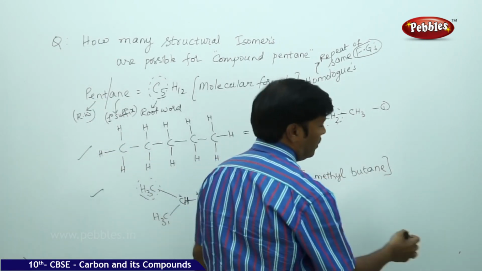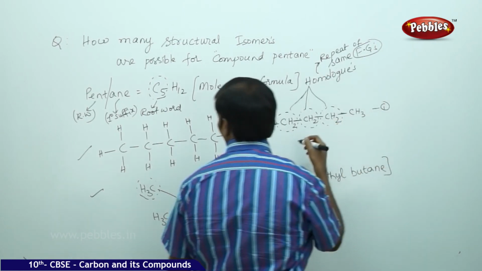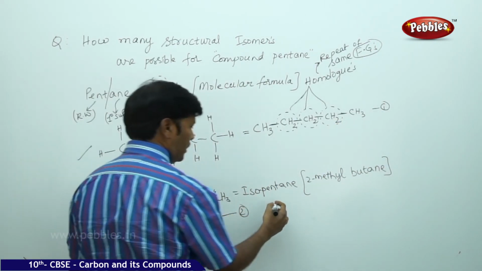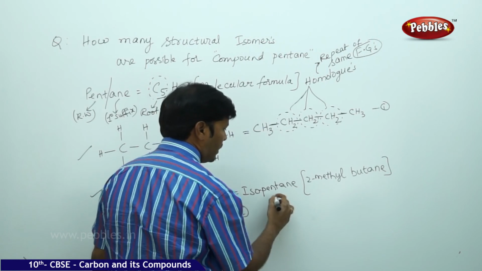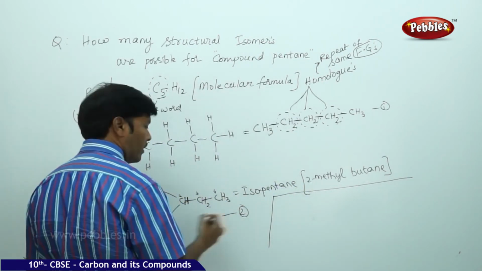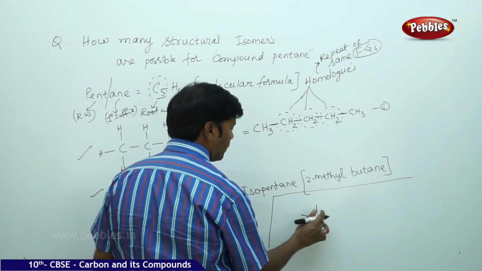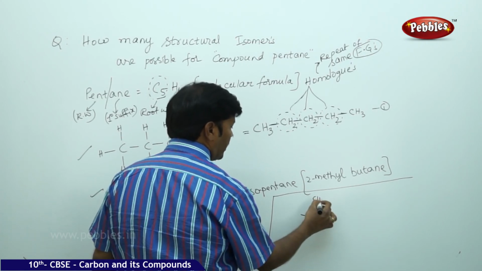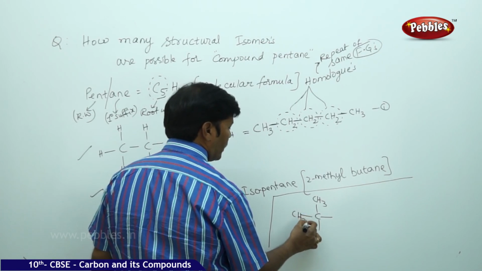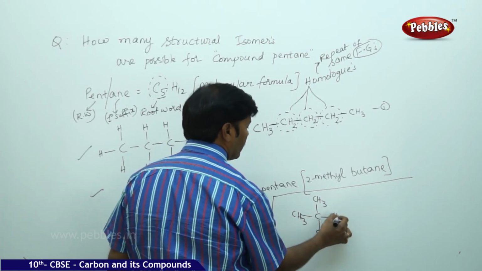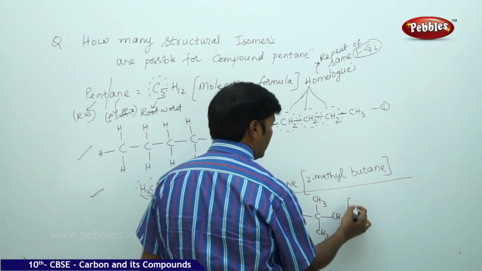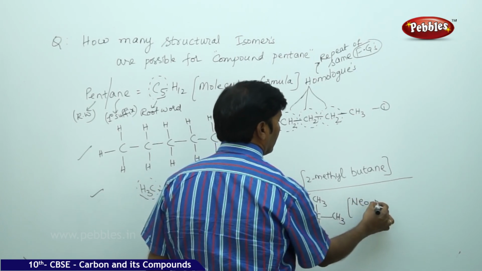Go for the third isomer. You can create a branch like this, CH3, CH3, CH3. This is called neopentane.